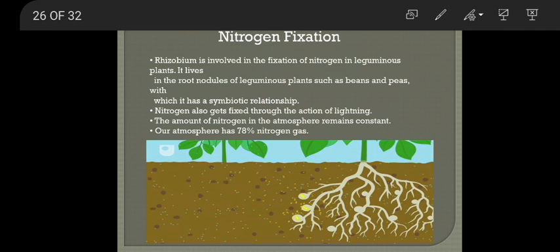So what is the definition of nitrogen fixation? What do you mean by nitrogen fixation? It is a process in which nitrogen is converted into a form in which it can be used by plants. Nitrogen fixation is a process of converting nitrogen from the atmosphere into a form in which it can be used by plants. This process we call nitrogen fixation.